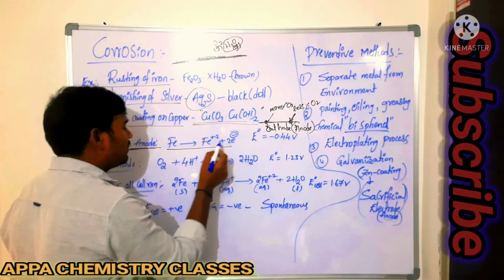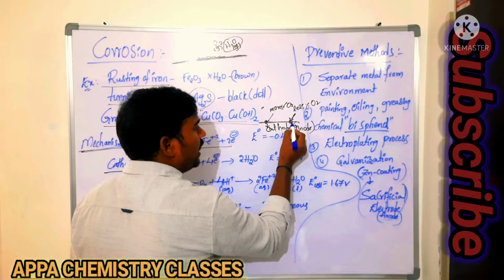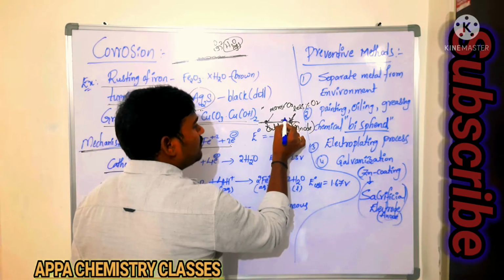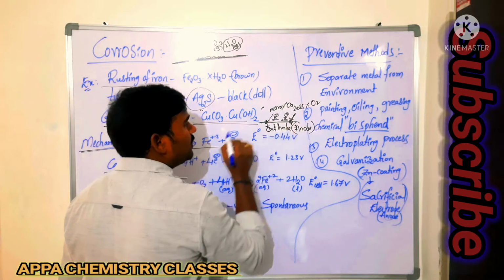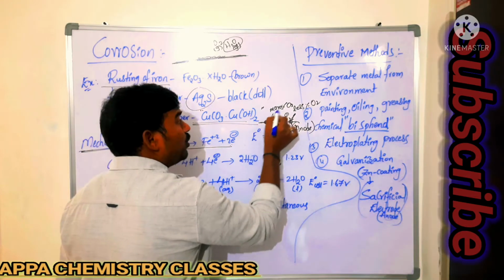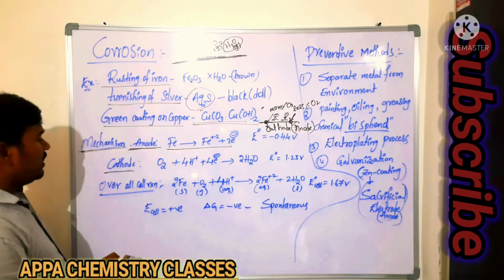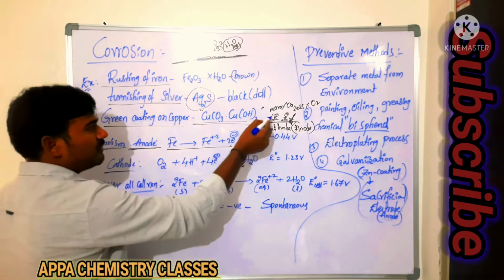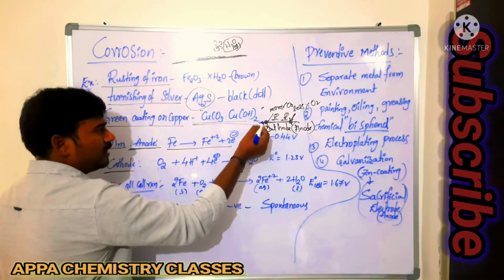We are getting 2 electrons. And at cathode, the electrons released at the anode spot move towards the cathodic spot. This cathodic spot contains more percentage of oxygen, and that oxygen gains the electrons coming here.